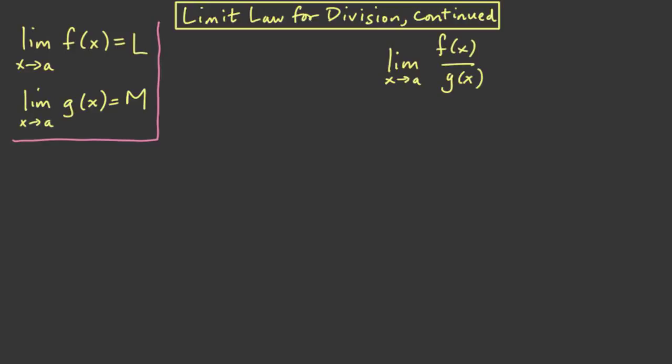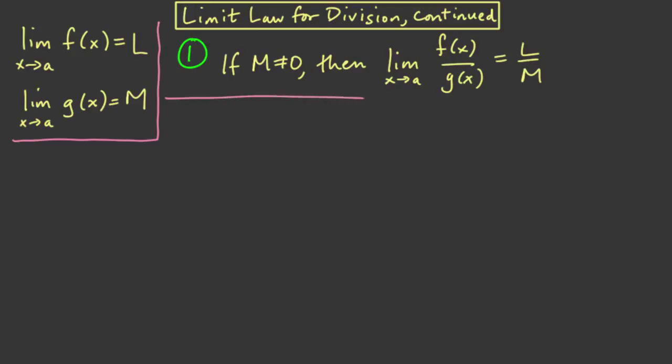Let's talk some more about limits of quotients. Previously, we said that if the limit of the numerator was equal to L and the limit of the denominator was equal to M, and if M is not 0, then the limit of the quotient is L over M. And that was part 1 of the limit law for division.